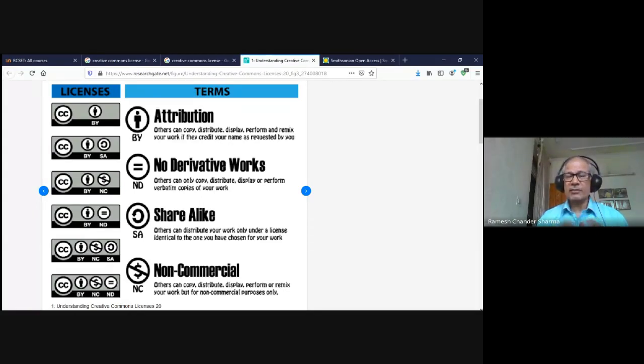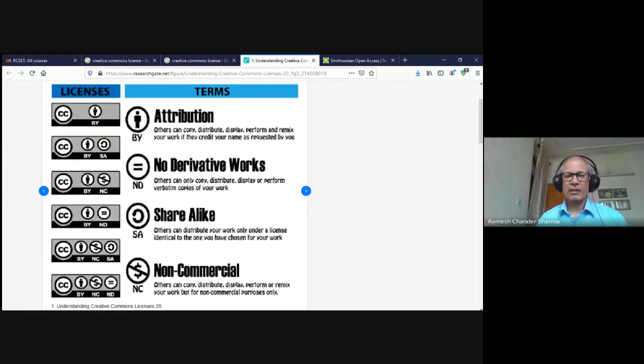So we cannot change it. If I take a material from some organization, say for example Delhi University or NIOS, where the material is under a BY SA license, and then I think, okay, let me make it CC BY, I cannot do that. It has to be released with the same license under which the original work was released.